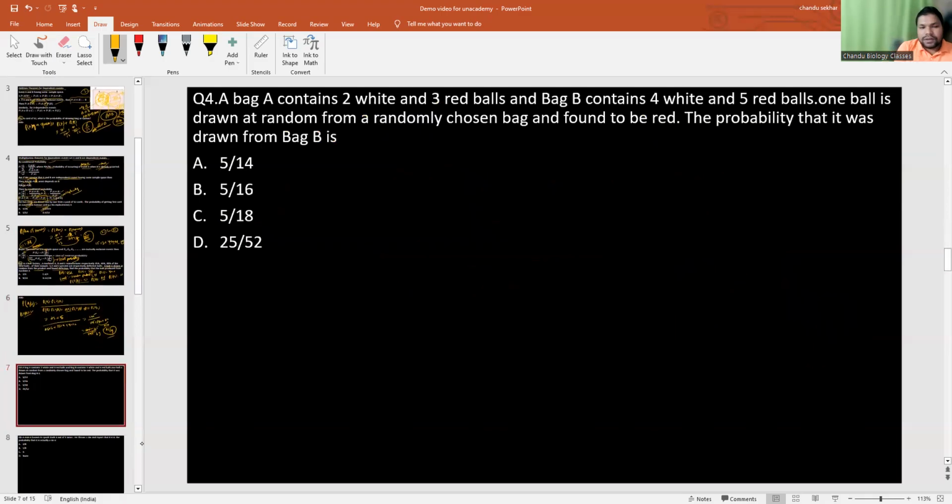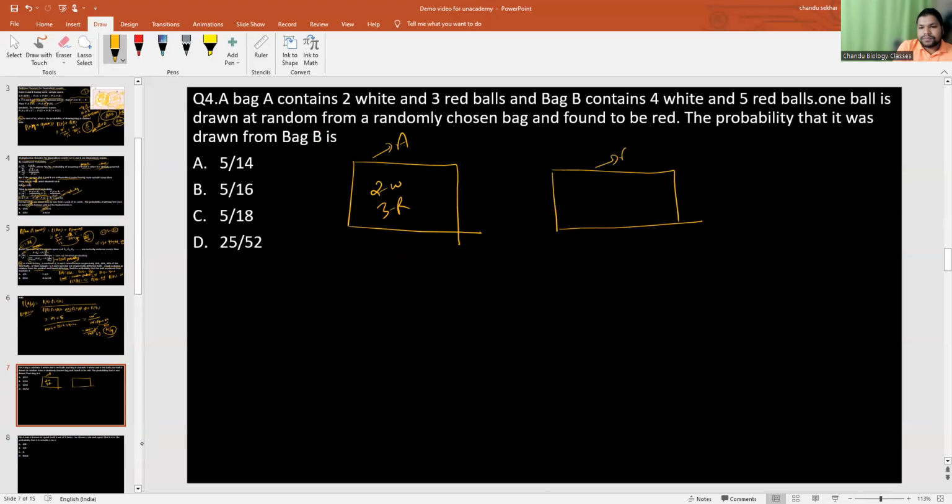Look at here. A bag contains 2 white and 3 red. There is one bag; let's say this bag is A. In that there are 2 white and 3 red balls. Another bag B is here, 4 white and 5 red balls. One ball is drawn at random from a randomly chosen bag.